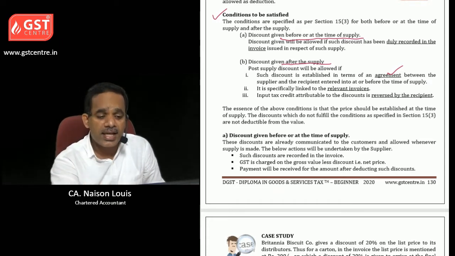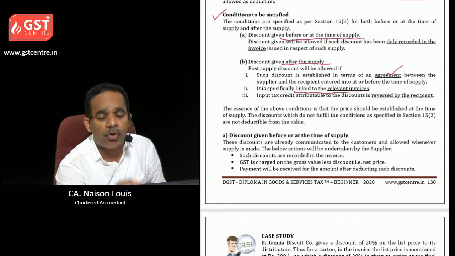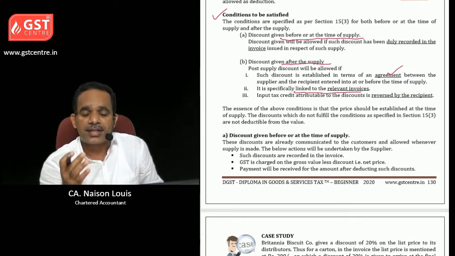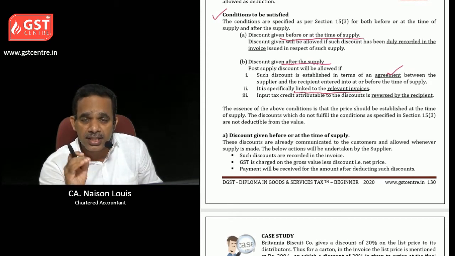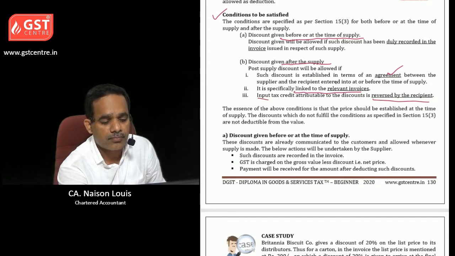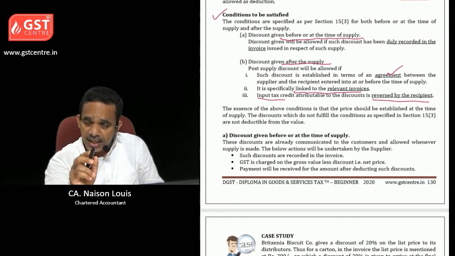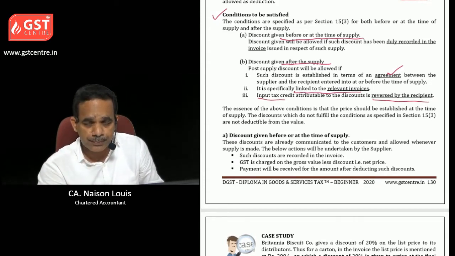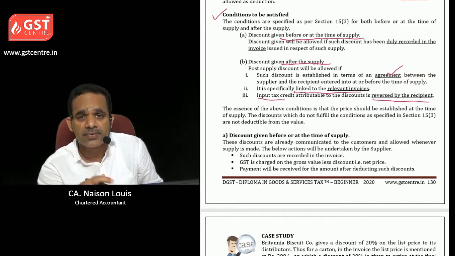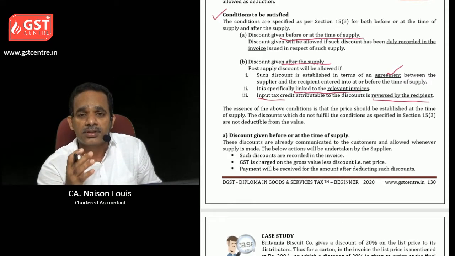Then it is linked to the relevant invoices, and input tax credit attributable to such discount should be reversed by the recipient. So only when these three conditions are satisfied, discount can be deducted from the value of supply as per section 15 subsection 3 for those discounts which are given after the supply.